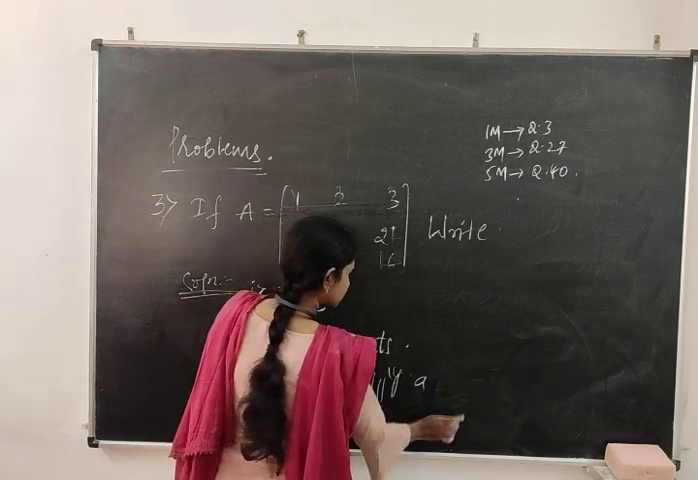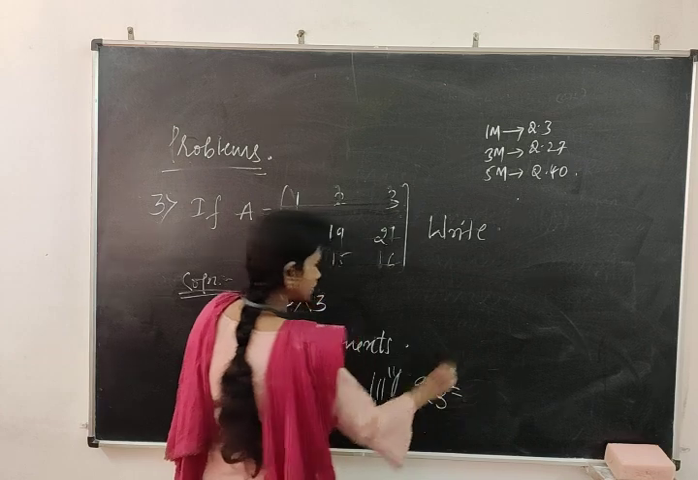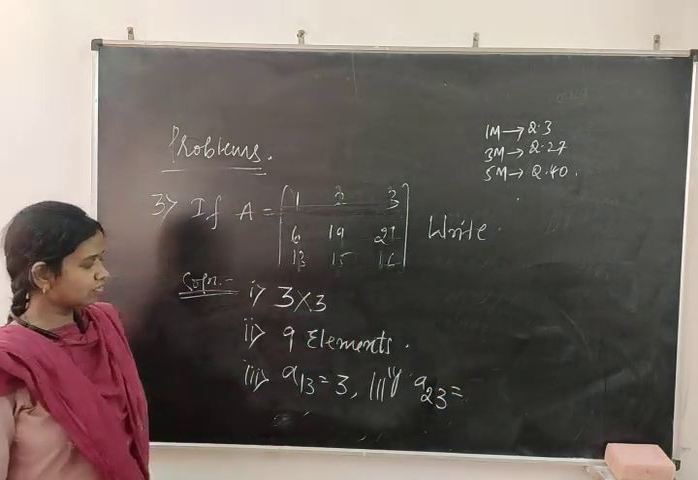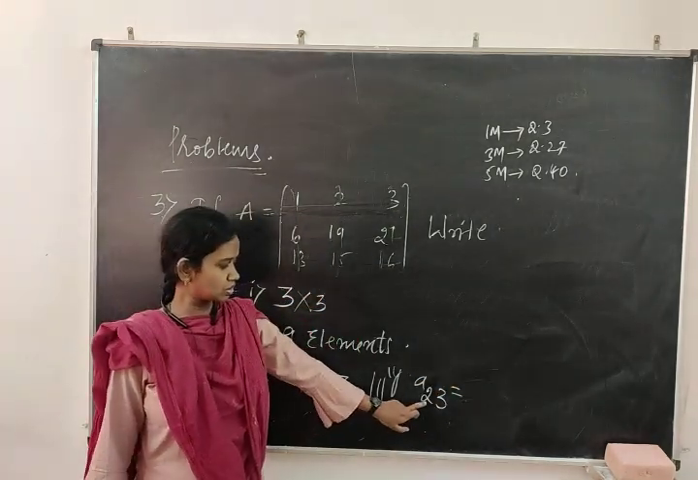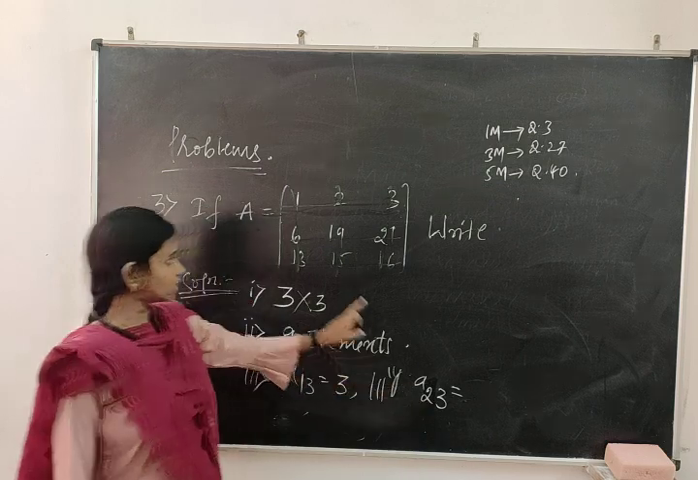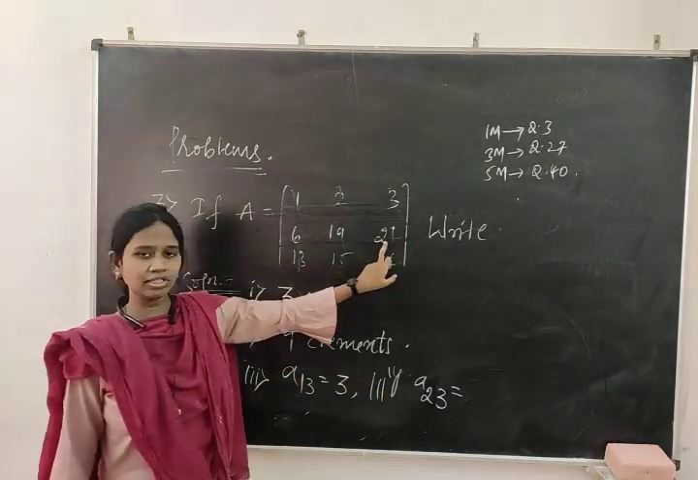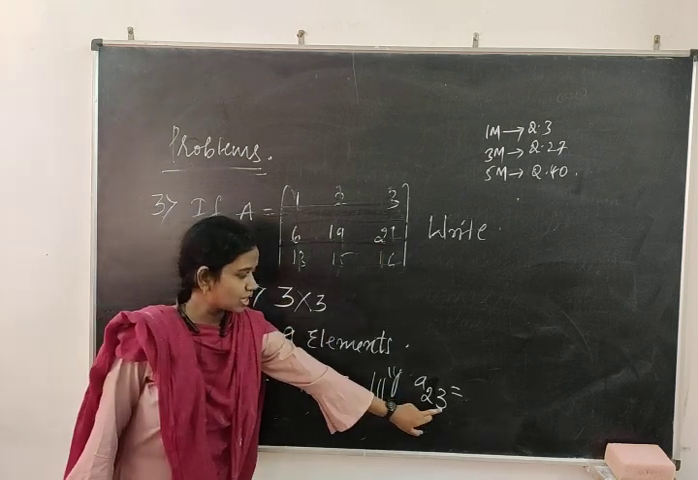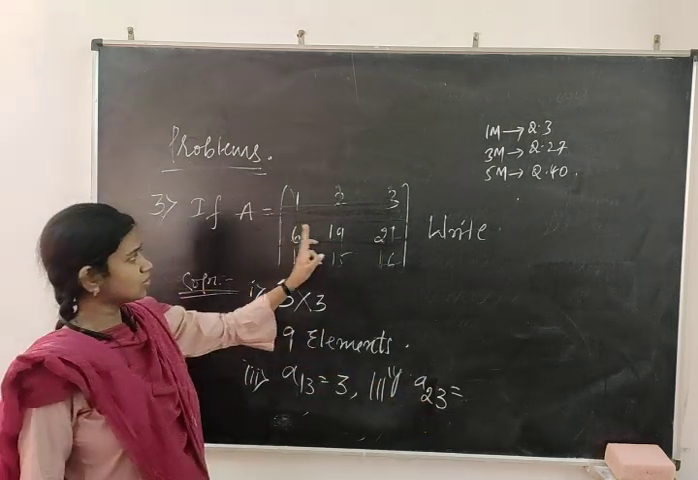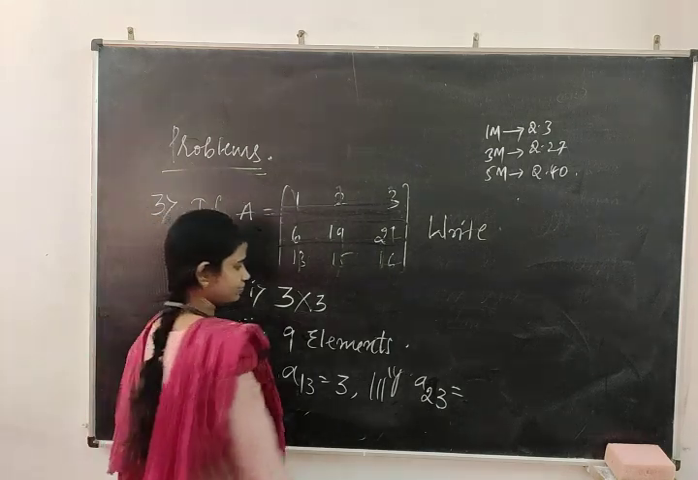Similarly, next A2 3 means, remaining one more you just write by yourself. A2 3 means what? Second row. 2 means second row. Yes, this is the second row: 6, 19, 21. Second row, what are they asking again? Third position. Second row, third position is 21.